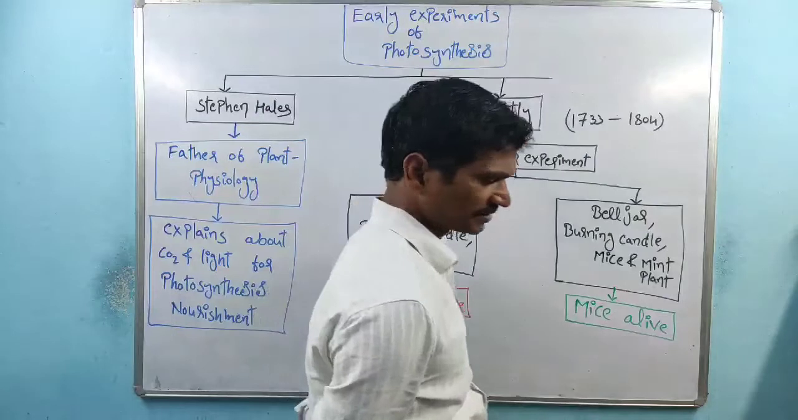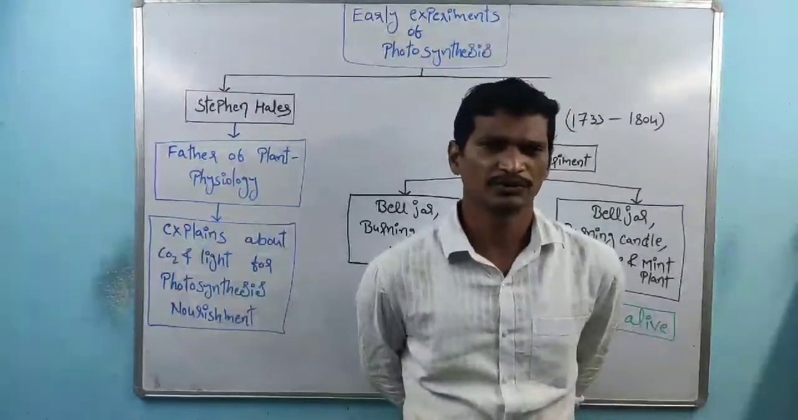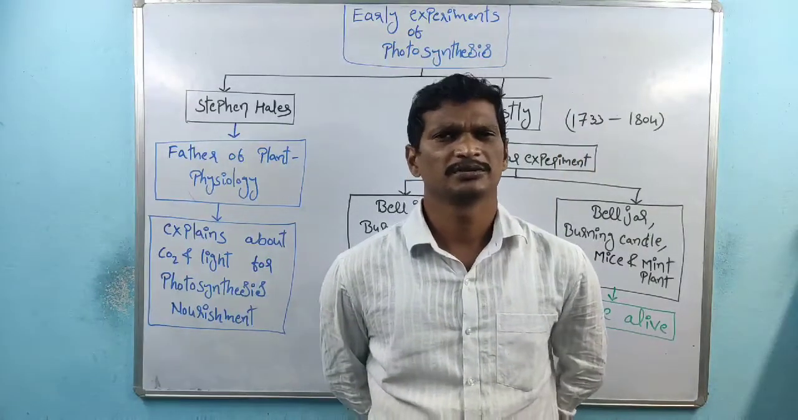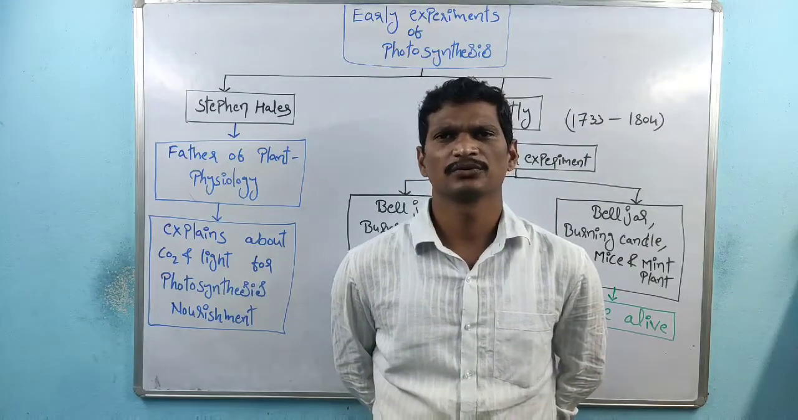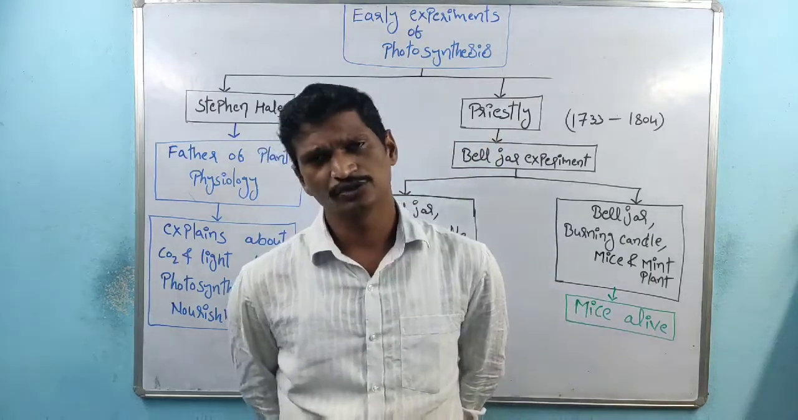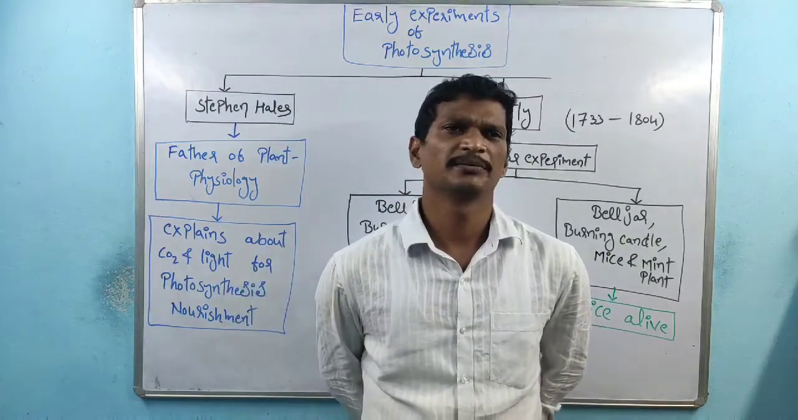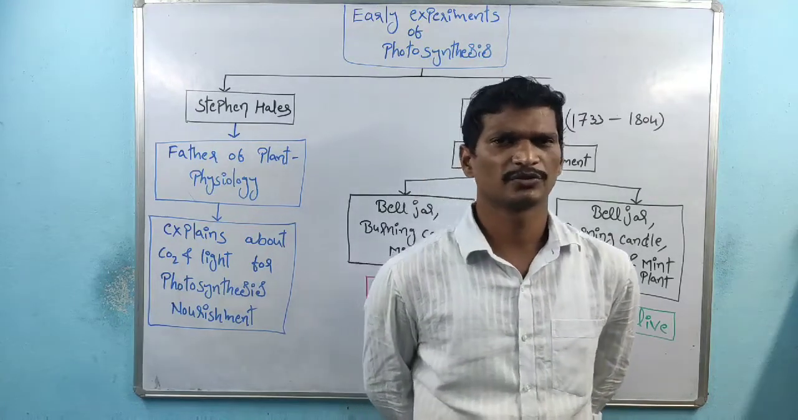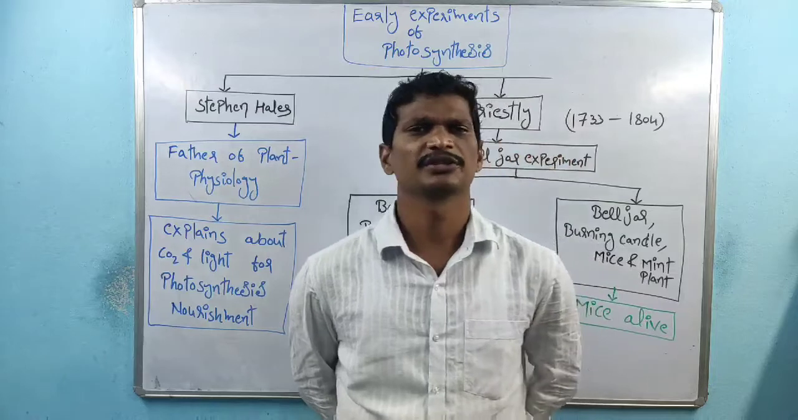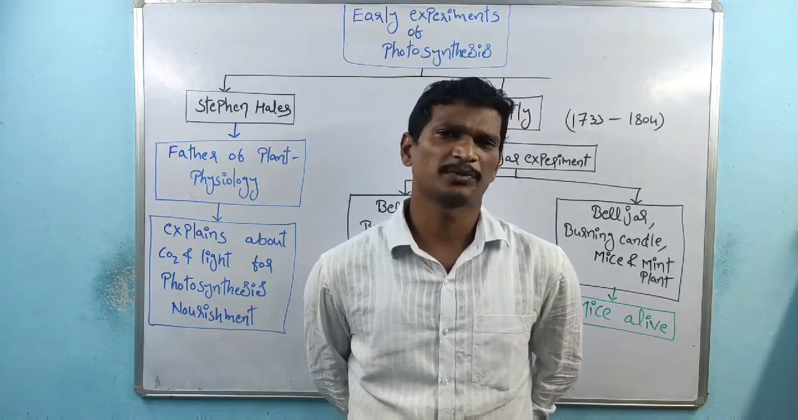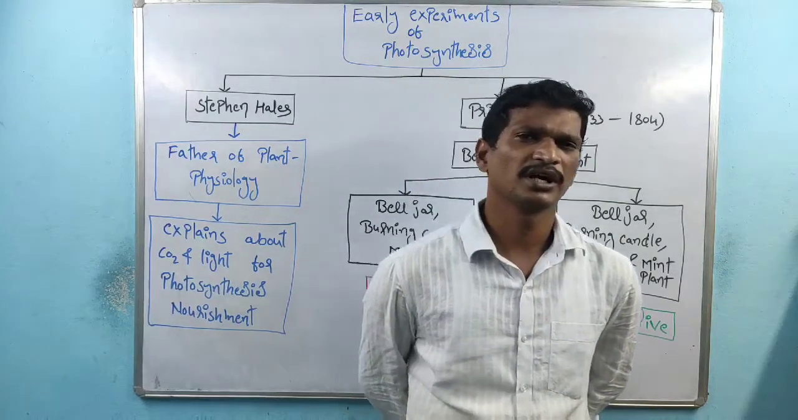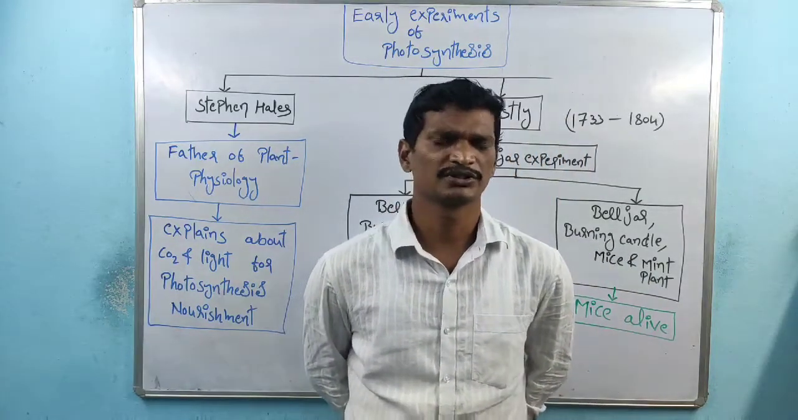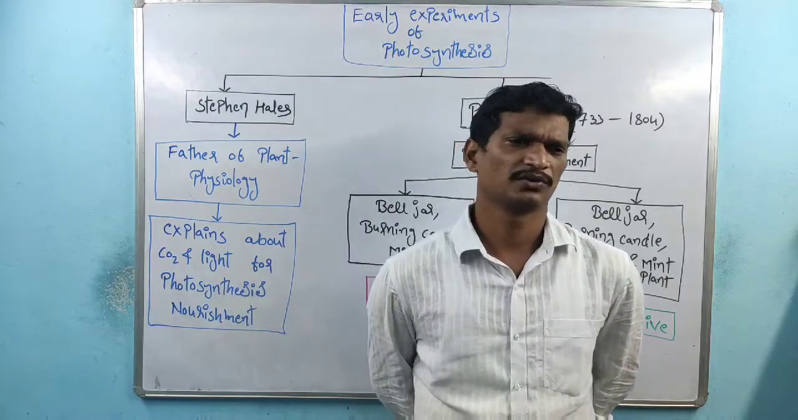Hi students, in the last class we discussed the photosynthesis chapter, right? In that chapter we discussed some of the basic experiments of the photosynthesis process. The main theme in those experiments was the basic requirements for photosynthesis. By experimental evidence we proved that carbon dioxide is required for photosynthesis and light is required for photosynthesis, right?